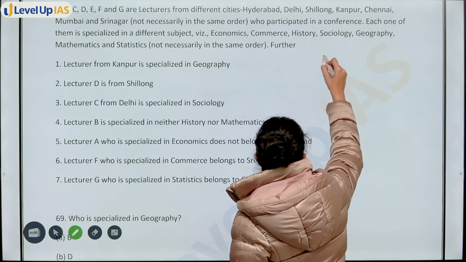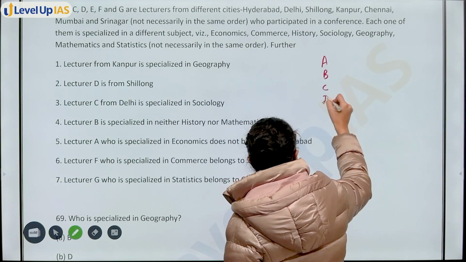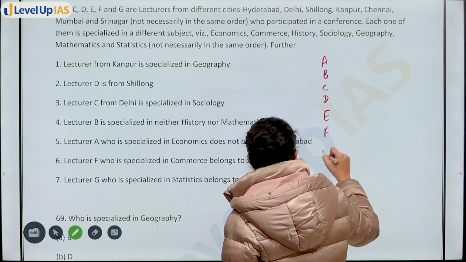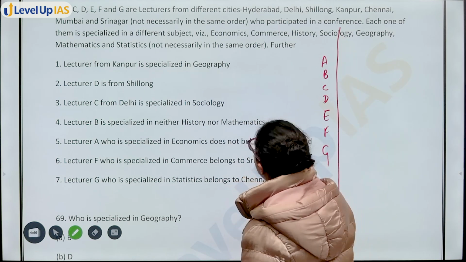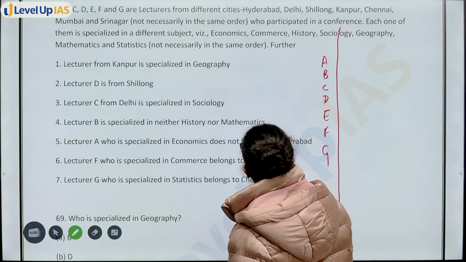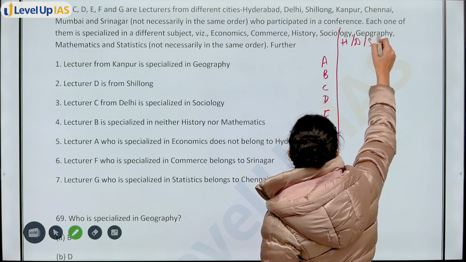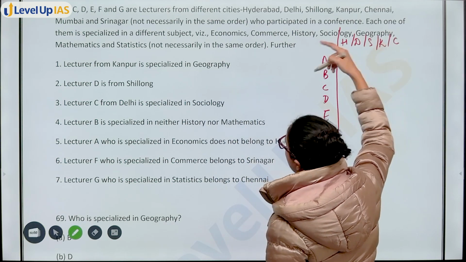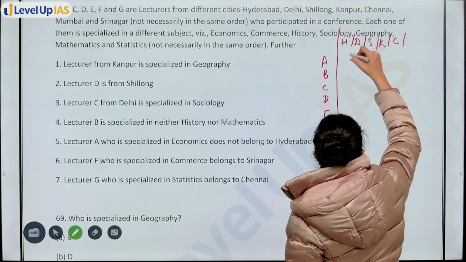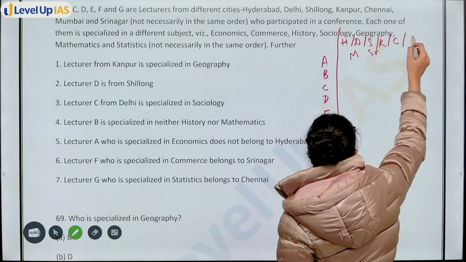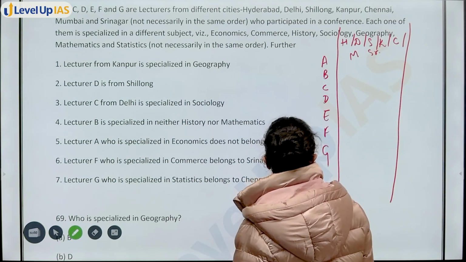So as I said, always start by doing this. Lecturers from different cities: Hyderabad, Delhi, Shillong, Kanpur, Chennai, Mumbai, Srinagar. Okay, these are the different city options.